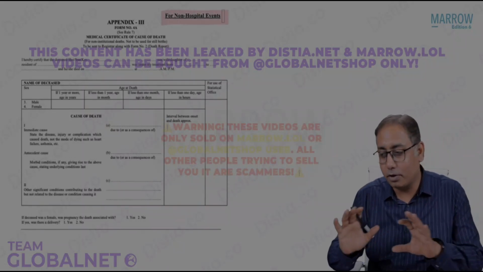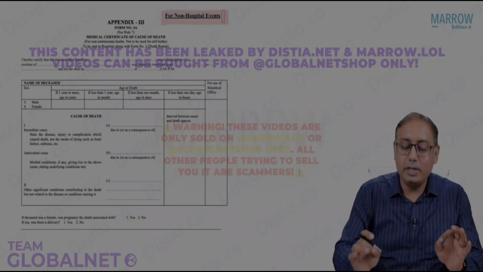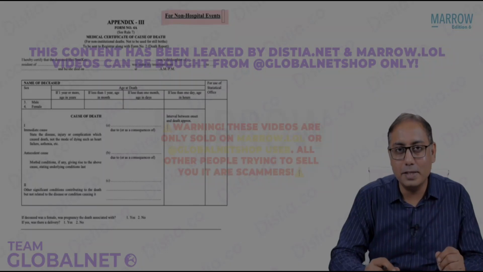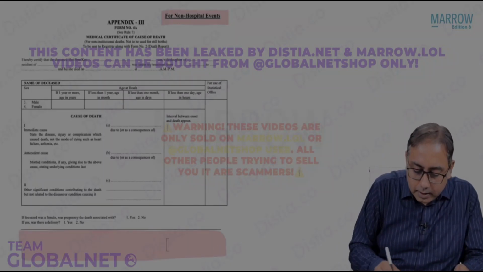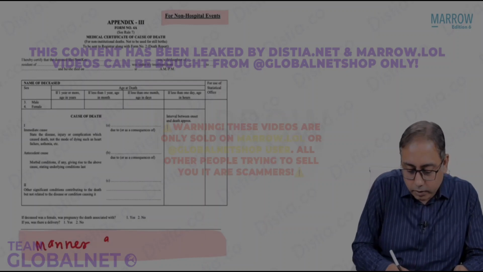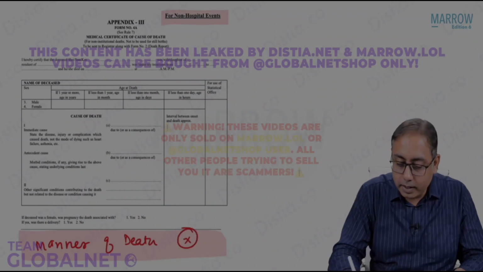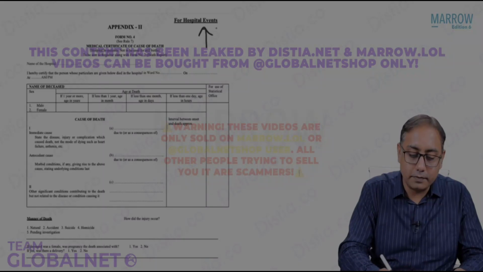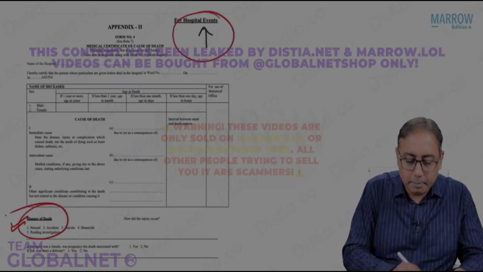What's the difference between a hospital death certificate and a non-hospital event death certificate? The only difference which can be asked in your exam is that in the non-hospital death certificate, can you see that they do not ask about the manner of death? It is not asked in a non-hospital certificate, whereas in a hospital death certificate, they ask about the manner of death.